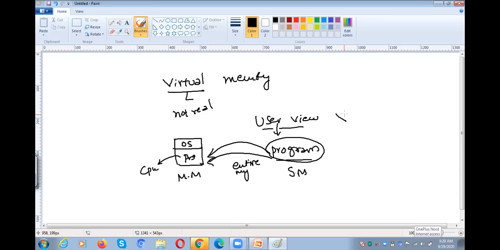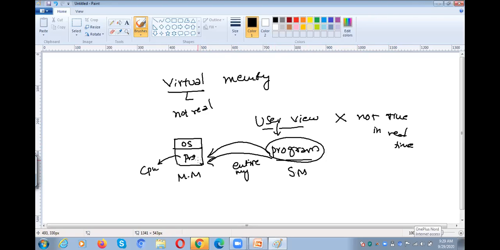But it is not true in real time. What happens? Your entire program might not be loaded into the main memory. Why, ma'am? If there is space, we can keep the entire program into the main memory.